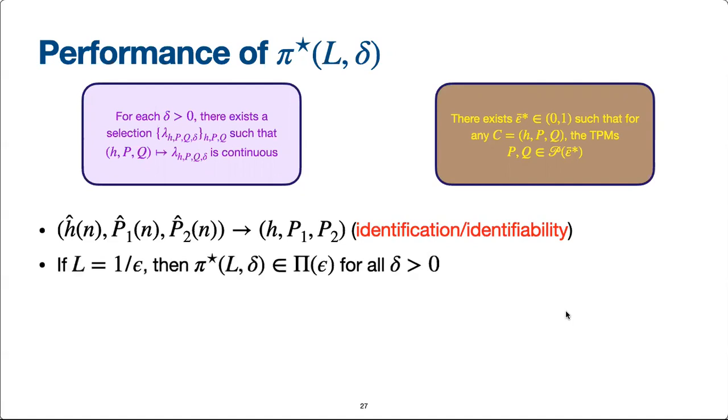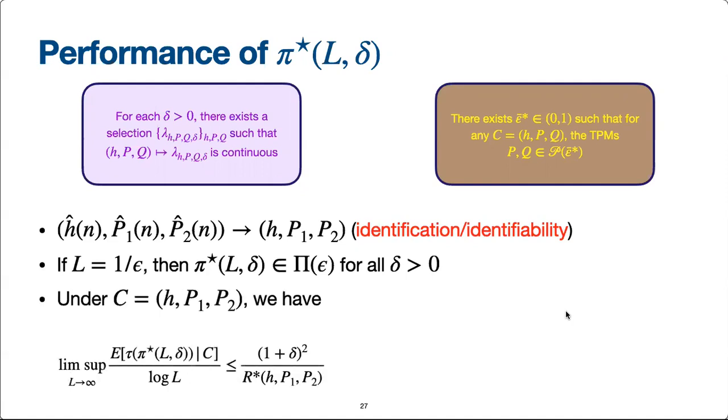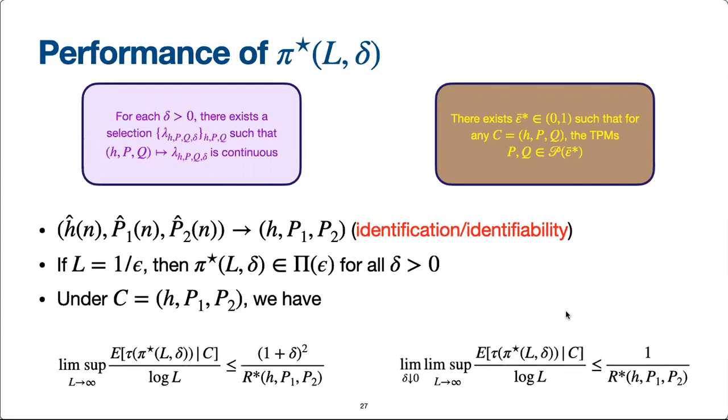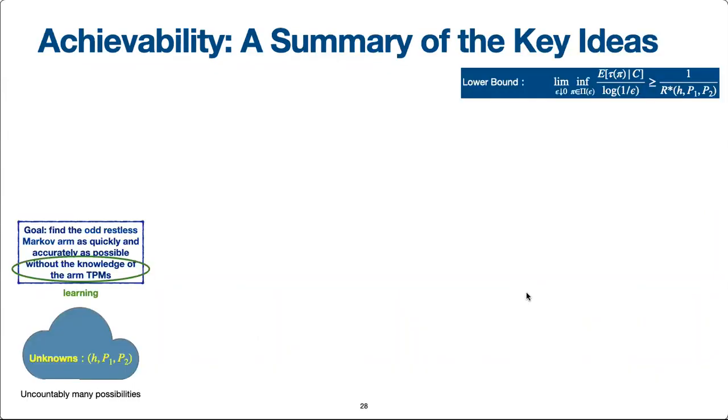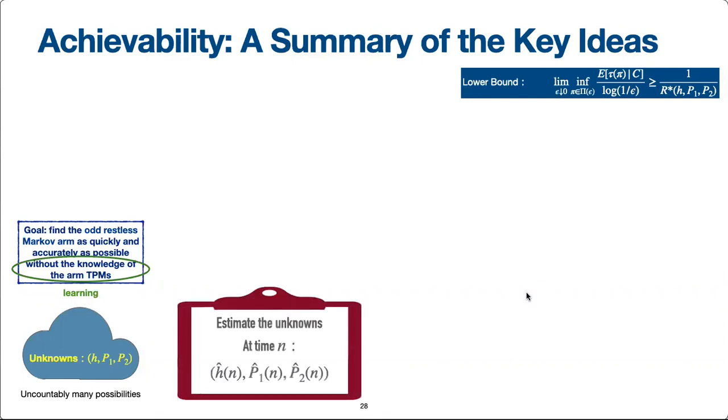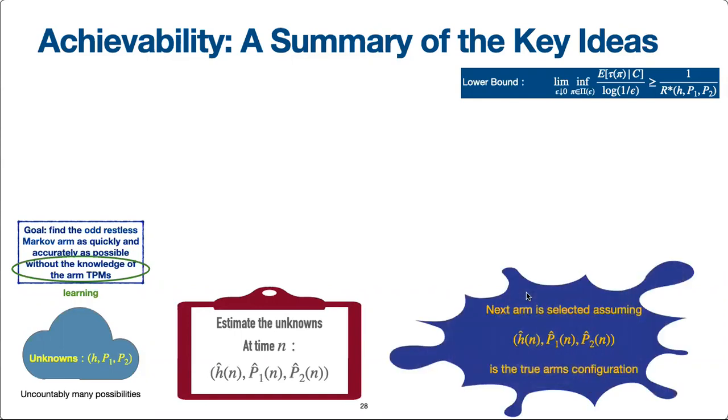Our policy satisfies the desired error probability for a suitable choice of the parameter L. Also, our policy satisfies an upper bound that matches with the lower bound asymptotically. In combination with the lower bound, this proves that our policy is asymptotically optimal. In summary, our approach towards achieving the lower bound is as follows. We maintain an estimate of the unknown arms configuration at each time instant. We select the next arm, assuming that the estimated configuration is indeed the true configuration. This is popularly known in the literature as the principle of certainty equivalence.